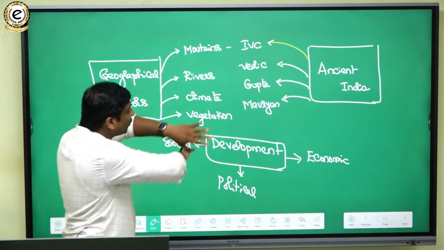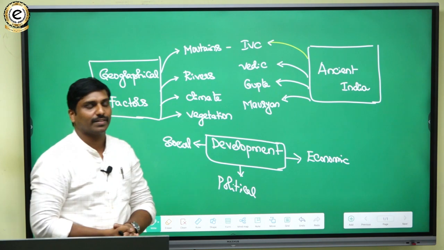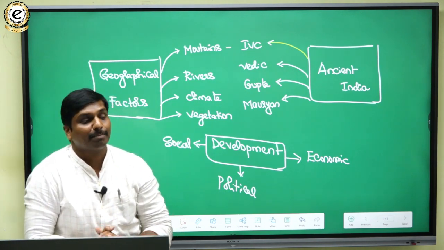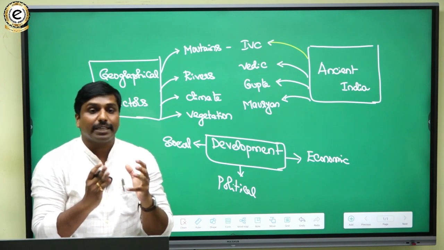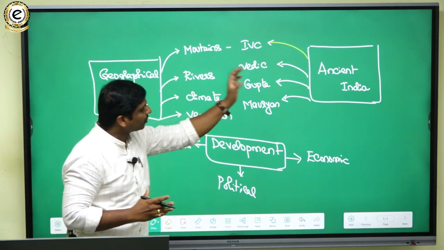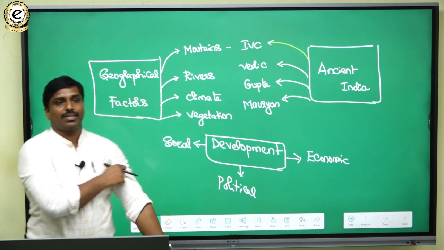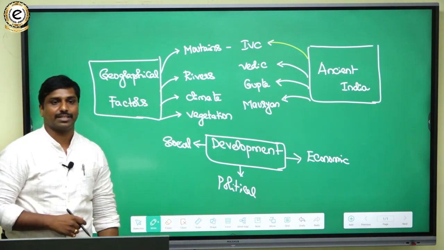You have to beautifully interlink all these concepts and present the answer. That means you have to systematically interlink the geographical factors with the development of India. That is the important aspect.